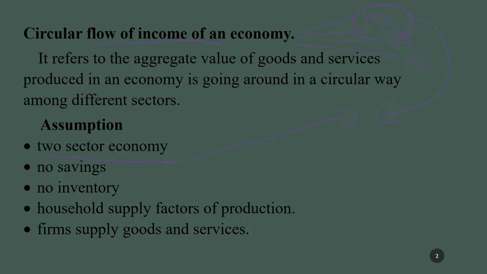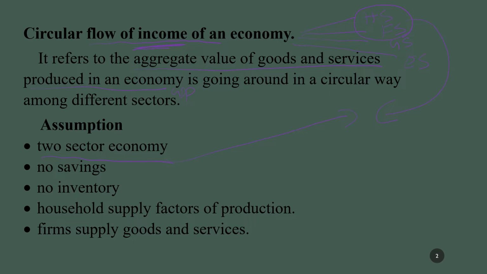First, you should know what is income. As in the previous video we discussed, national income is nothing but the aggregate value or money value of goods and services produced in an economy in a given period of time. Whatever the aggregate value of goods and services produced in an economy, we call it GDP, or we call it the income of a nation, right?